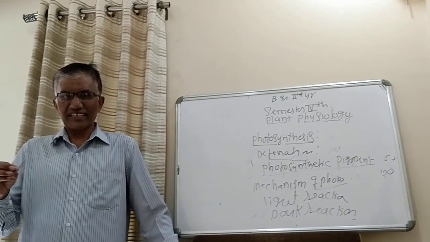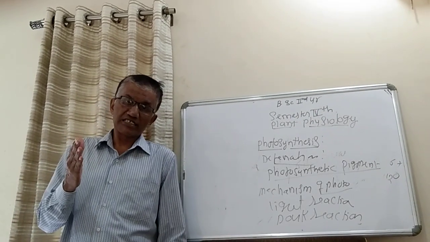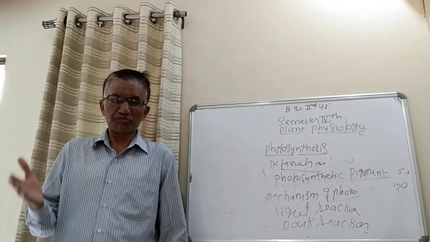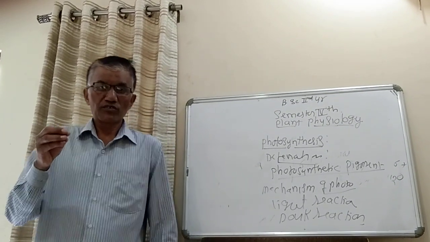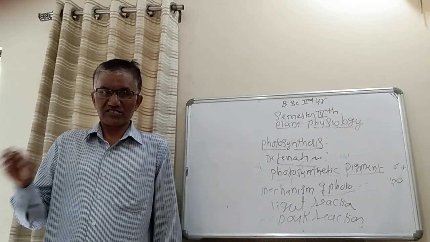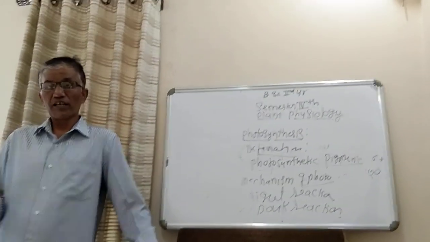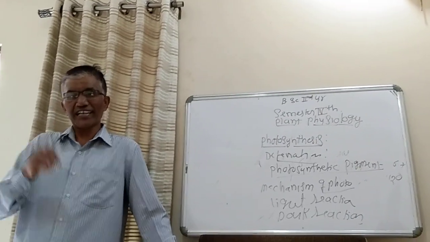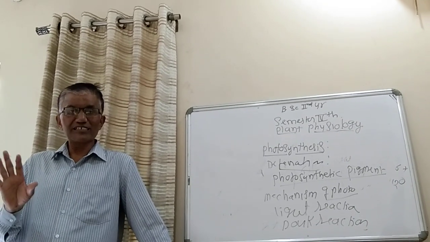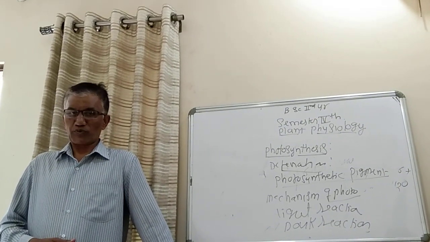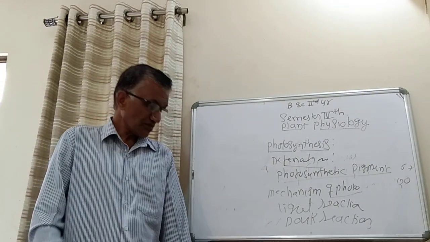The exact and simple definition for this is: synthesis of ADP to ATP molecule by adding one inorganic phosphate in a cyclic way, therefore it is known as cyclic photophosphorylation. Photophosphorylation is nothing but conversion of ADP into ATP by adding one inorganic phosphate in the presence of light. In the presence of light, it is known as photophosphorylation. So you have to remember these important points.